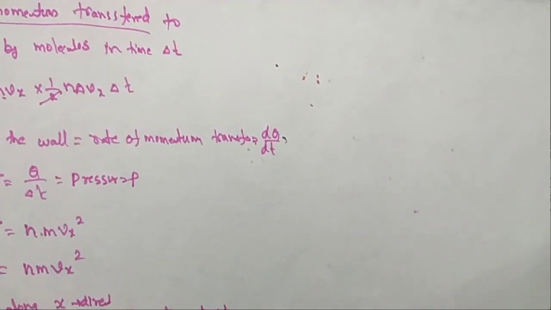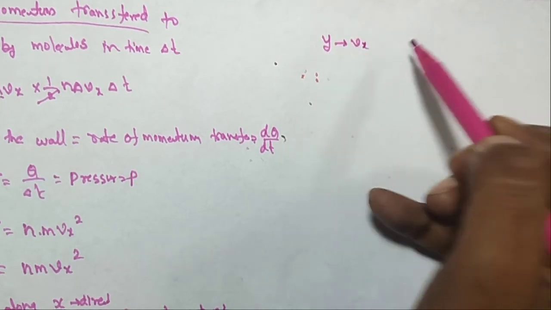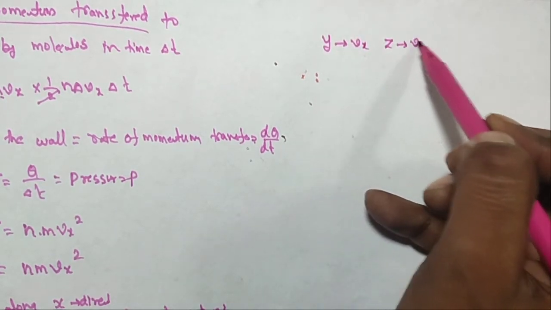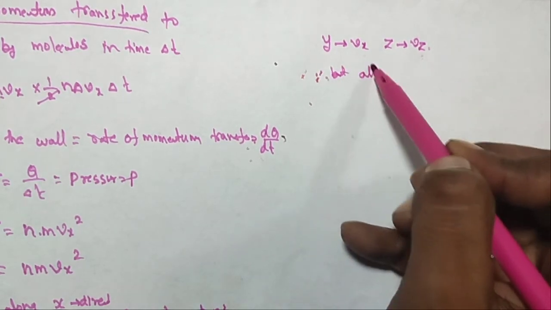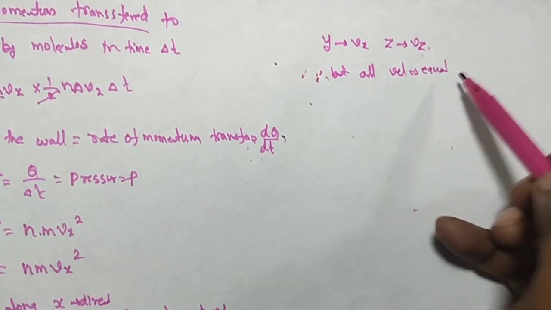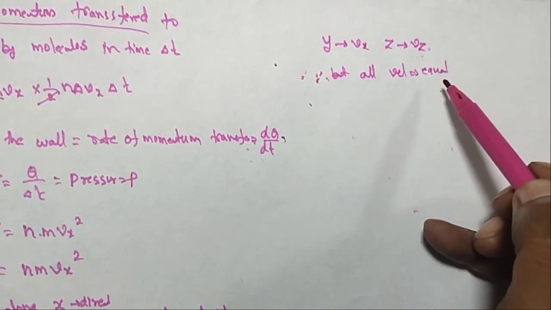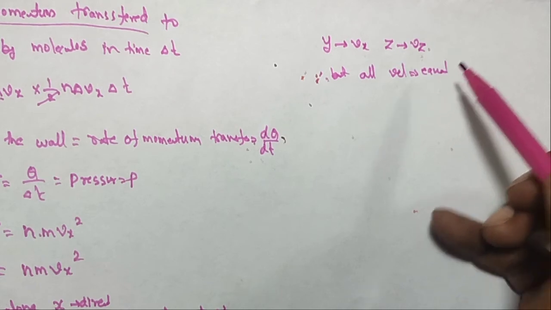The particles may also be moving in the y direction with velocity Vy or the z direction with velocity Vz, but all velocities will be equal because the collisions are elastic. So the velocity of the molecules is equal, due to symmetry.